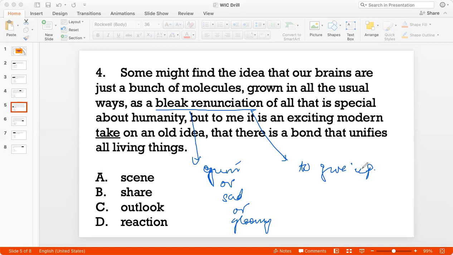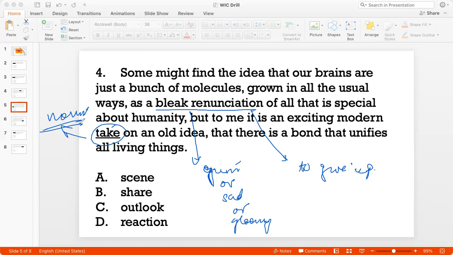So to the author, the idea that the brain is just another organ is not bleak, it's not grim, but rather it's a modern take on the fact that every living being, all animals, humans are connected, right? So the first thing I notice is that this take is a noun, right? It's not the verb take, because I'm saying it's an exciting modern take on an old idea, right? So if you figure out the part of speech of the word that you're supposed to find the meaning for, that can really help you in selecting options.